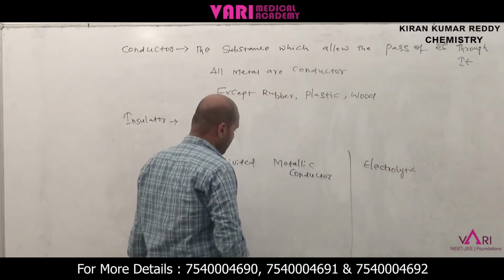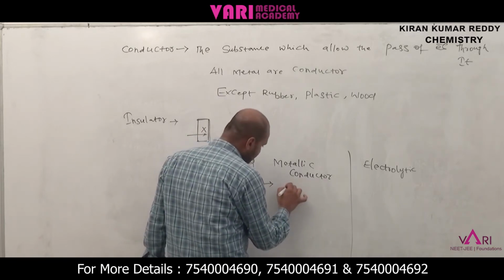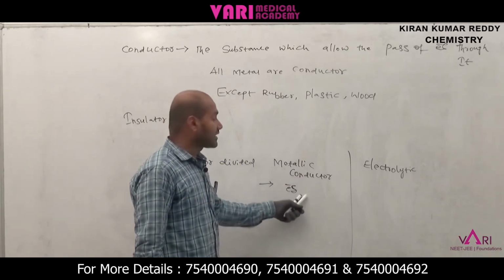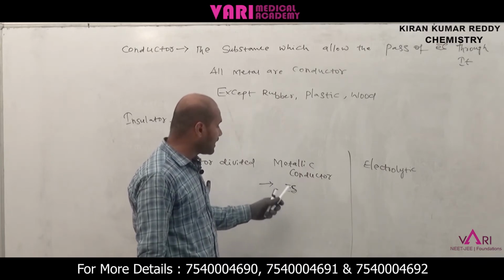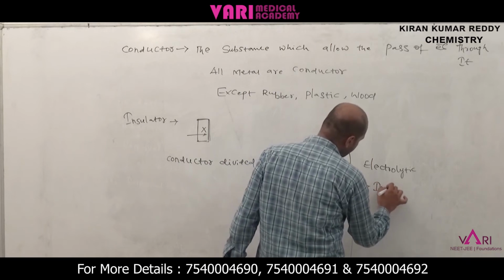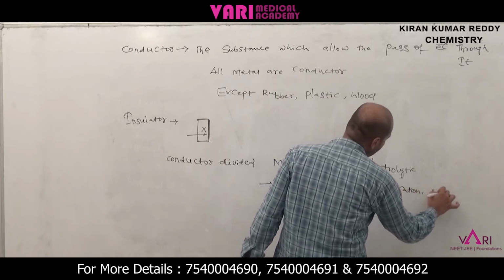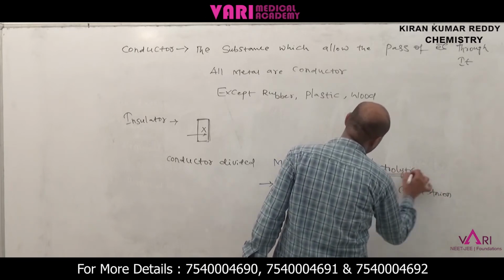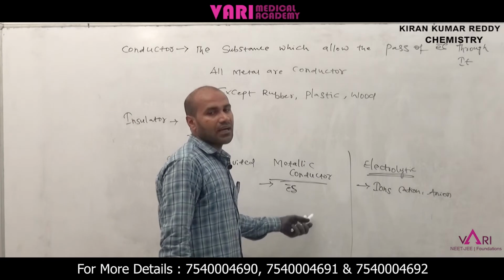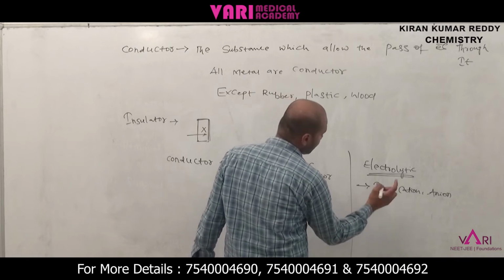In a metallic conductor, the conductance depends on electrons. Electrons are responsible for conductance in metallic conductors. In an electrolytic conductor, the conductance depends on ions. What are the ions? Cations and anions. A metallic conductor means, for example, copper wire. Here conductance depends on electrons, and here conductance depends on ions.